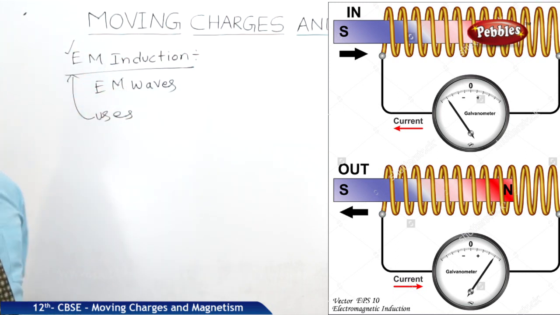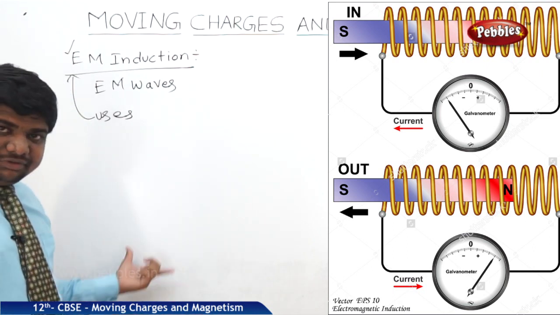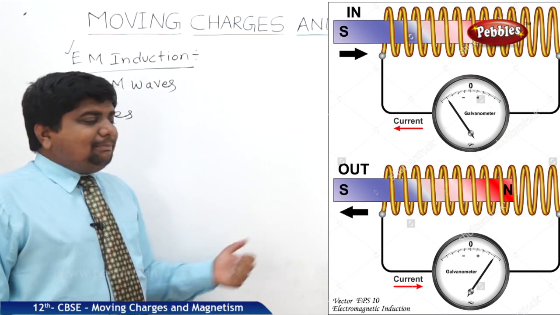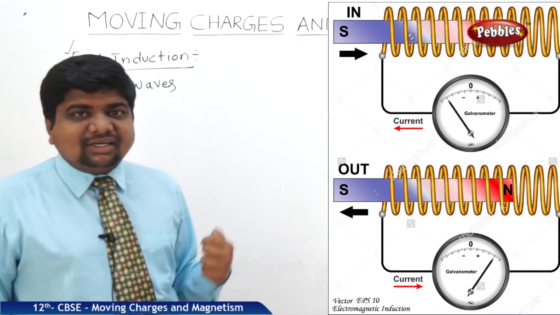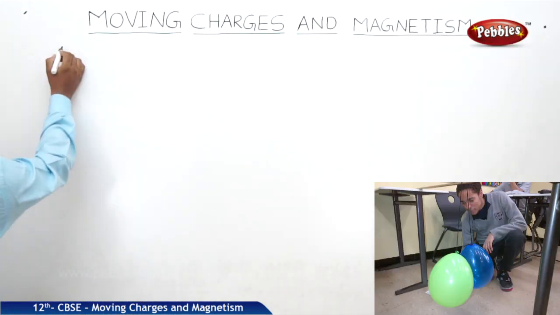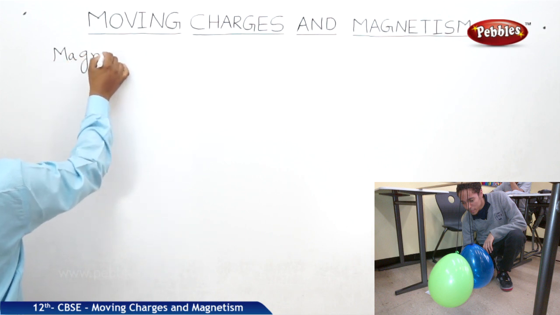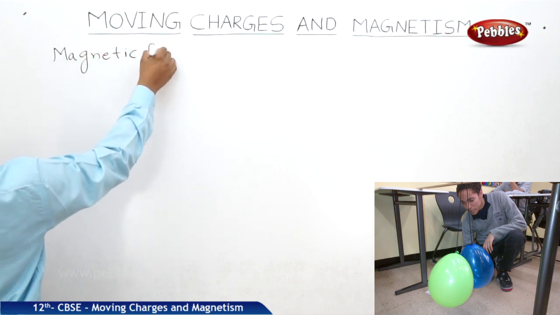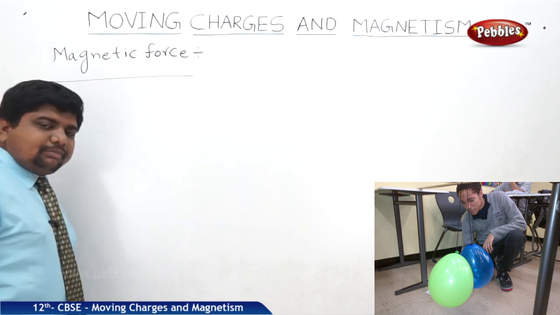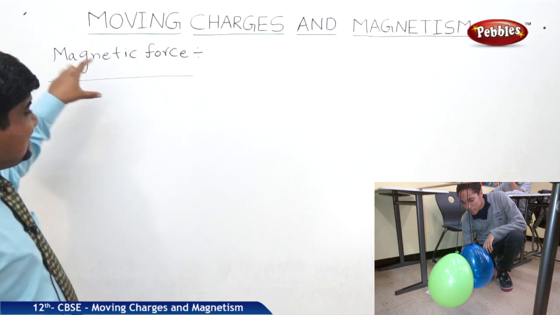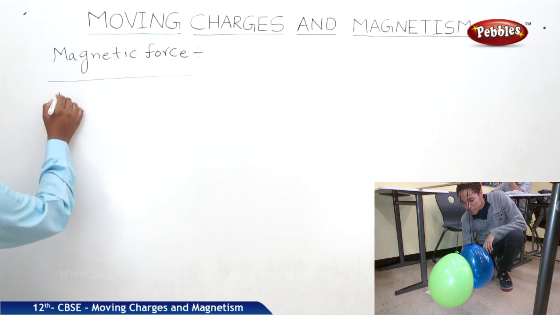In moving charges and magnetism, first we will see what a field is, how this field is generated, what the equations are, and what the applications are of moving charges in a helical or circular path. Now we will see what a magnetic force is. Before going to magnetic force, the first basic concept among all the forces is the electrostatic force.